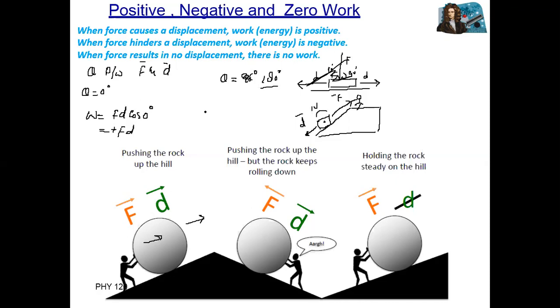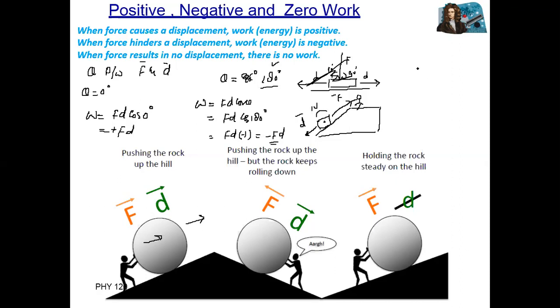In this case, work done is negative. Work done is equal to F d cos theta, so F d cosine of 180 degrees, where cosine of 180 degrees is equal to minus 1. Multiplying by minus 1 gives minus F d, negative, when the angle is 180 degrees.